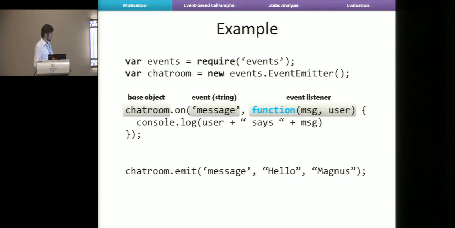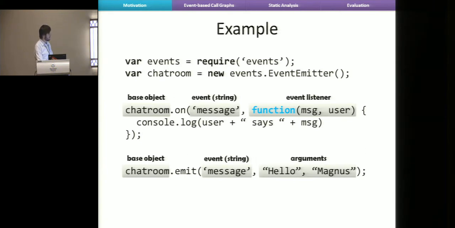Now to send this event asynchronously, we have an emit expression that looks something like this. Again, we have the same base object, the string message, and then we can pass some parameters which are sent to the listener. And then this listener is executed at some point in the future, asynchronously.